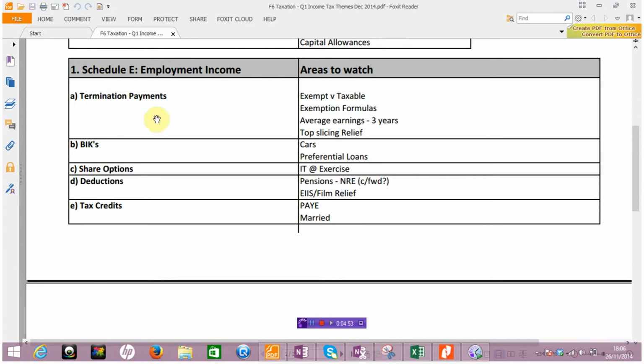And really the first one in this Schedule E area that I think is important for you to have a really, really good grip on is termination payments. Termination payments can be seen as complicated, but they also give the examiner a lot of areas to test in order to get a termination payment question answered.